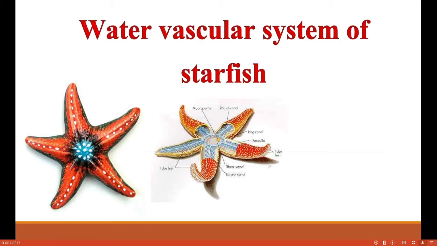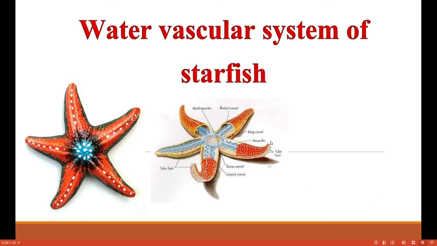They help the animal in locomotion and in capturing prey, because when the animal sees the prey, all these 5 arms get together and start to capture the food through the mouth. So these arms are the most important part of the animal. You can find the general characteristics of the starfish in any book.